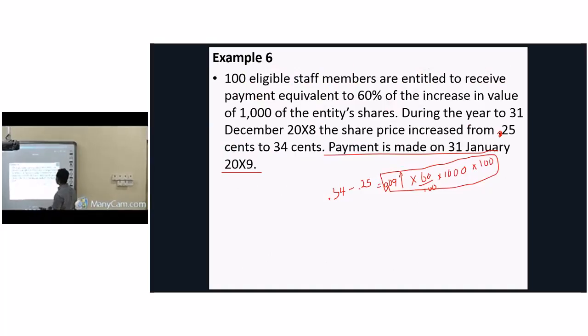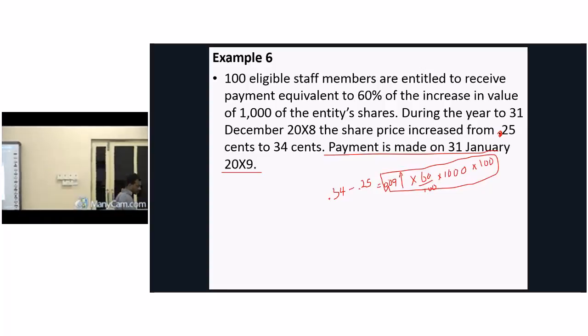$0.09, no? Not 90 cents. It's 9 cents, no? My calculation is wrong, I think. It's 5,400, it doesn't matter, right? 5,400, then the double entry will be, what's the double entry?